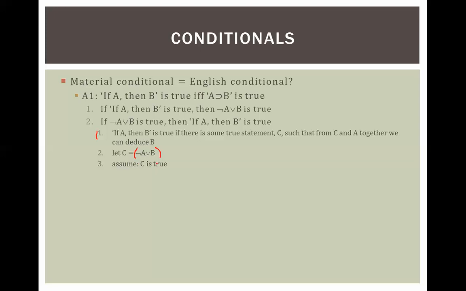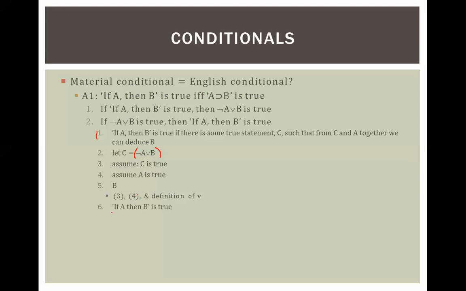Now, if I assume C is true and I assume A is true, right, I can deduce B from that. Just remember what we said was there's some true statement C from C and A together that we can deduce B. Well, if C is true and A is true, then I can deduce B, right? Because if A is true, then not A is false, and this C said that at least one of the two is true, so that must mean B is true.